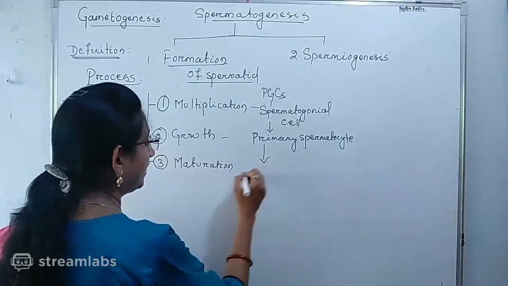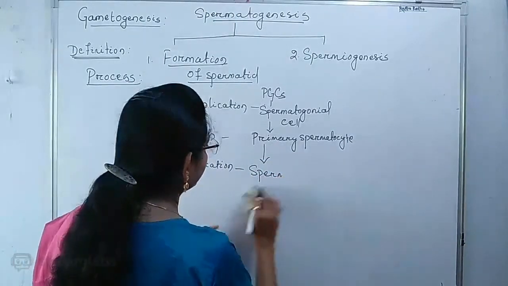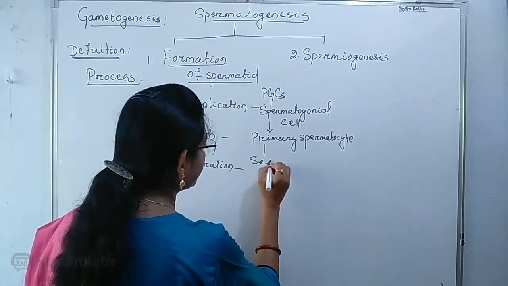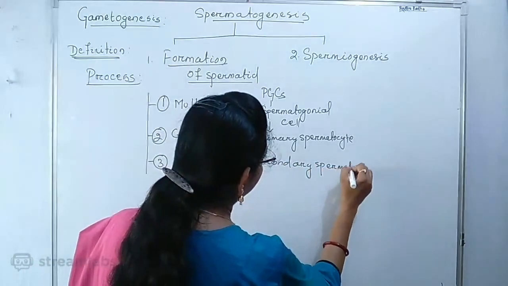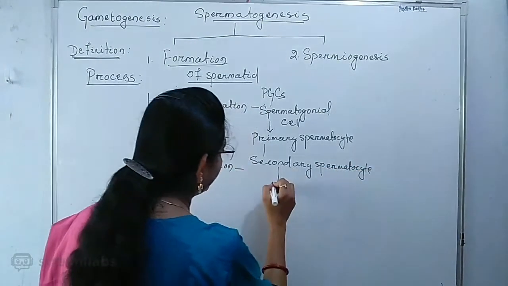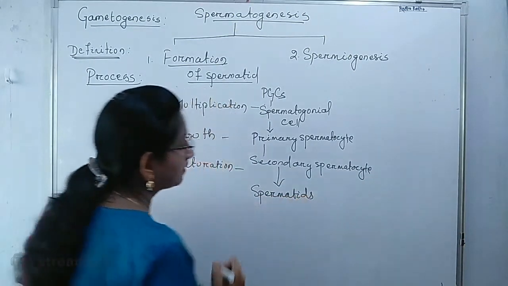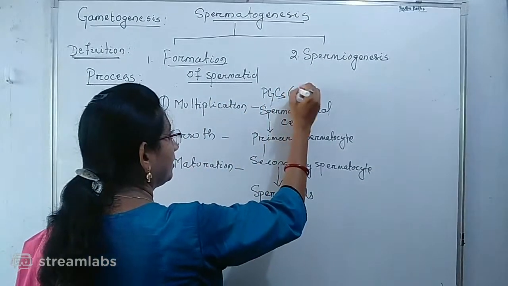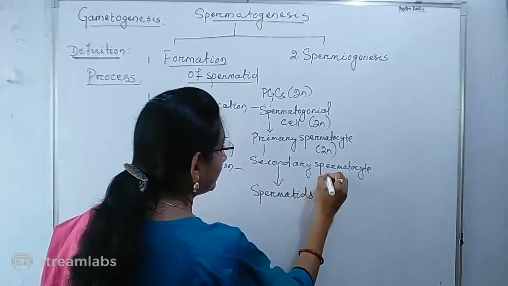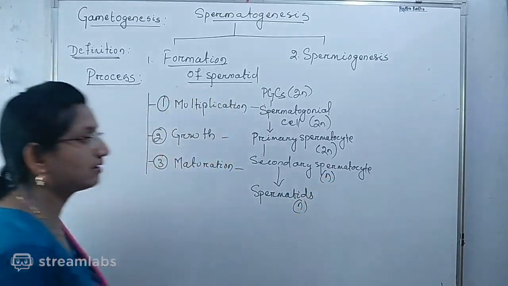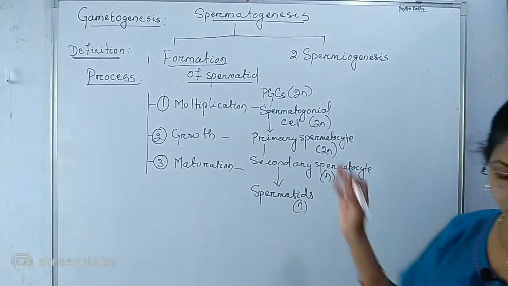From the primary spermatocyte, by the process of maturation, we get the secondary spermatocyte, and then from the secondary spermatocyte we get spermatids. You can write here, the primary spermatocyte is a diploid cell, the secondary spermatocyte is haploid, and spermatids are also haploid. Write down this part.